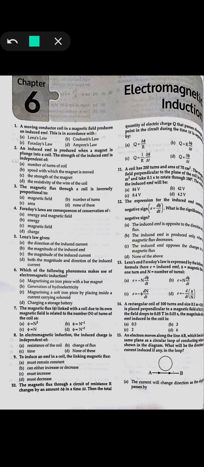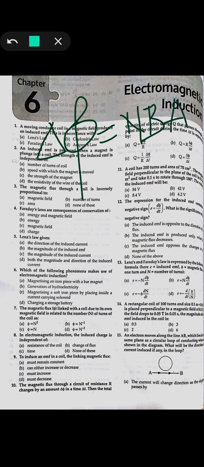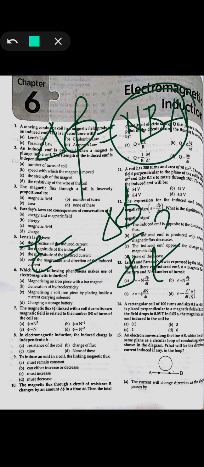So we know that change in the flux will produce the EMF. So EMF will be equal to the rate of change of flux, right? And flux is given as NBA, that is, φ is given as the number of turns, magnetic field and area, right? So the value will depend on the number of turns, magnetic field and the area. Everything is given here for you, time is also given, but for induced EMF it will be Δφ by Δt. So on putting this NBA here and the time down, it will be 0.1 second, that is already given.